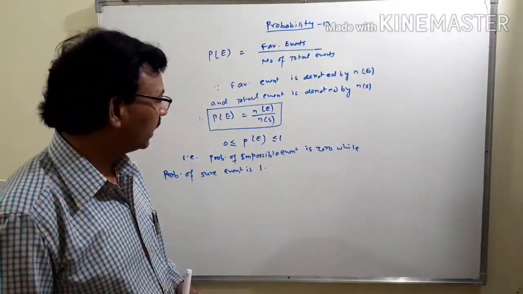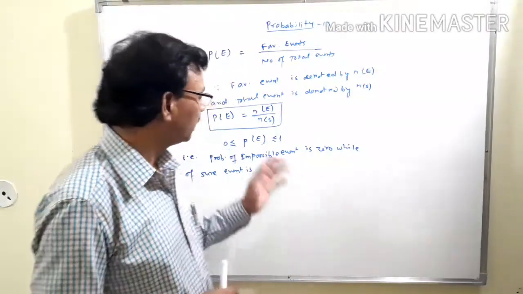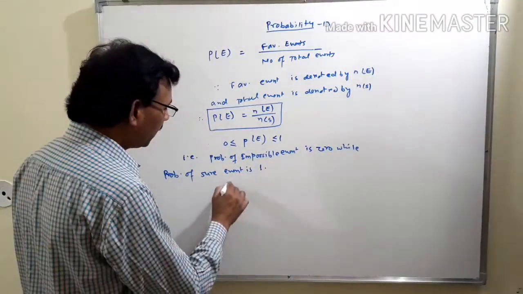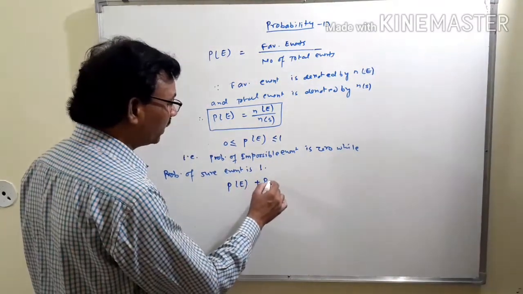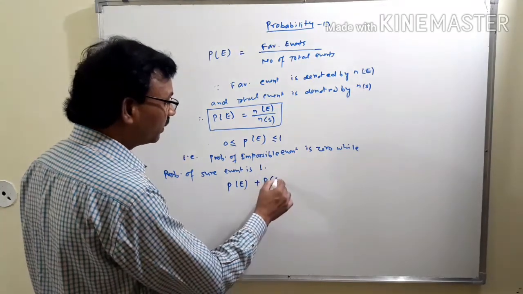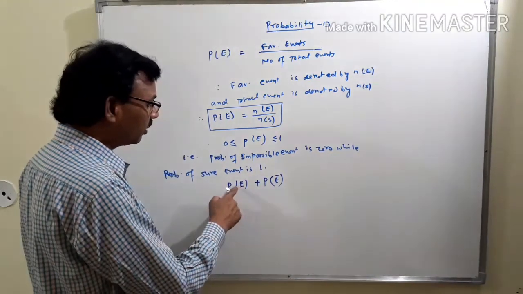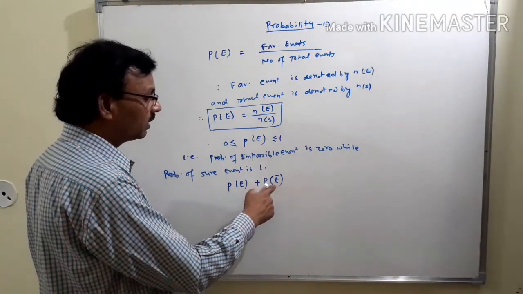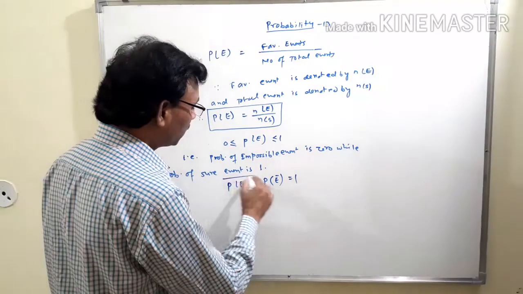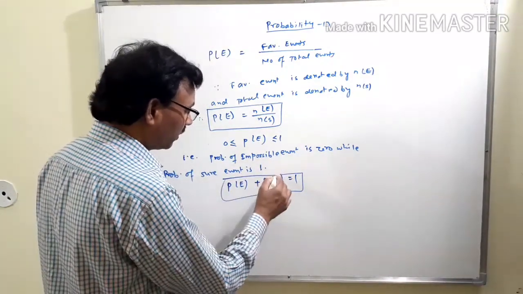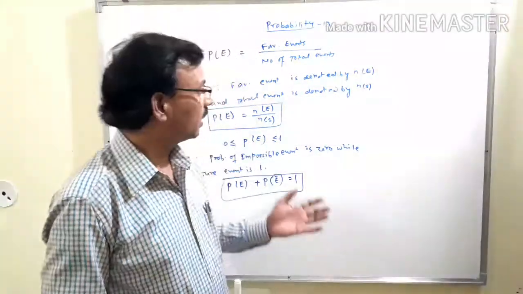Now in class 12th we will discuss conditional probability. One thing more here: the probability of the happening of any event and the probability of not happening of that same event, denoted by P of not E. The happening of the event is denoted by E, and the not happening of the event is denoted by not E. That means P of E plus P of not E will always be equal to 1. Now in the next video we will discuss conditional probability.